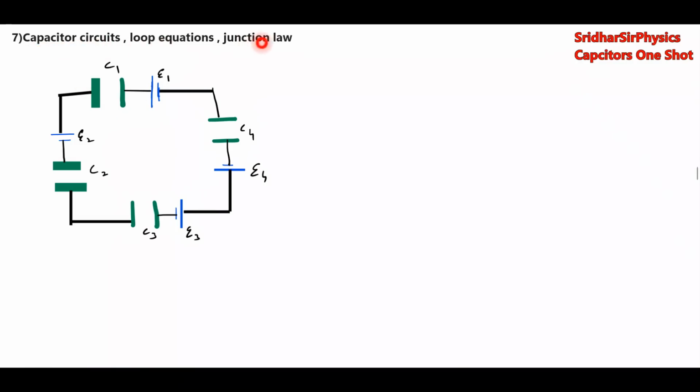Next one, capacitor circuit, loop equation, junction law. This is about all the circuits, different methods are there. तो पहले हम loop equations के बारे में डिस्कस करेंगे यहाँ पे. तो यहाँ पे this is circuit, we have to calculate the charge कि कौन सा कैपेसिटर में कितना चार्ज है. So here what are the basic ideas? Conservation of charge principle, very important. Charge of system is conserved. इसी के ऊपर ही all problems यहाँ पे हम डिस्कस करने वाले हैं. Conservation of charge principle, बेटर इसको COCP.